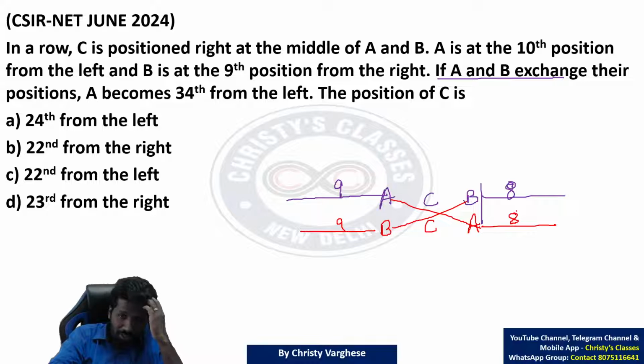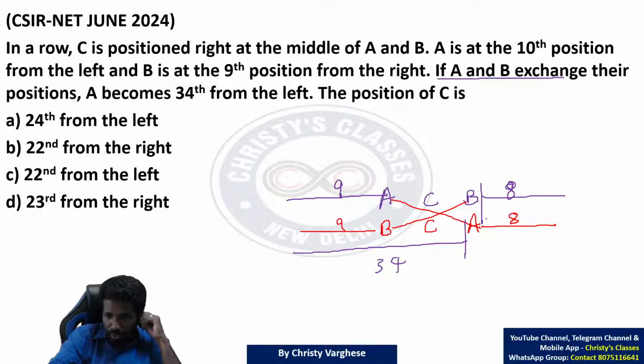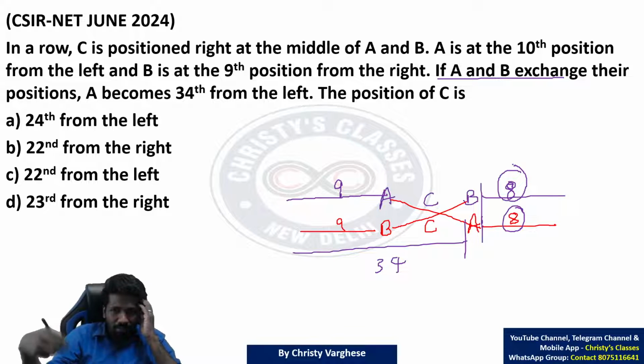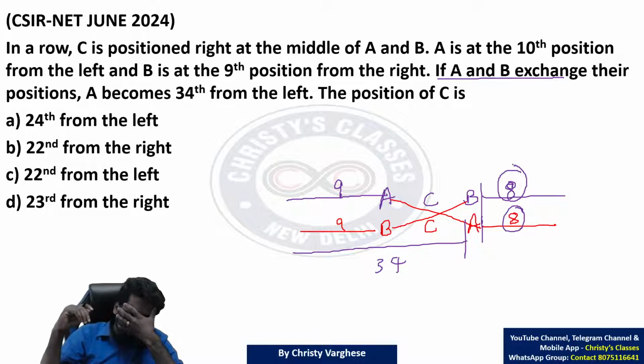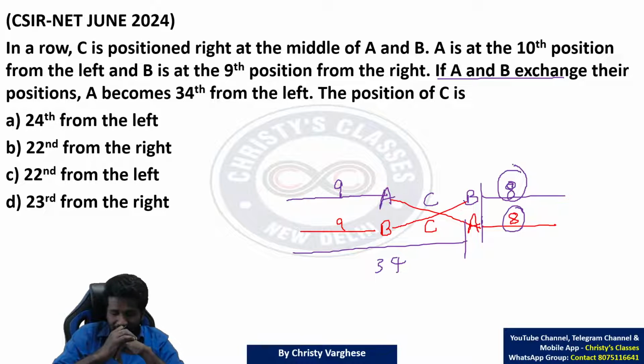That is the situation. Now A becomes 34th from the left. Now A becomes 34th from the left means now to the left of A 34 people are there. To the right of A 8 people are there, that we already know because earlier right of B 8 people था. B का position अभी A occupy किया, मतलब B के बाद 8 people था तो अभी A के बाद 8 people है.